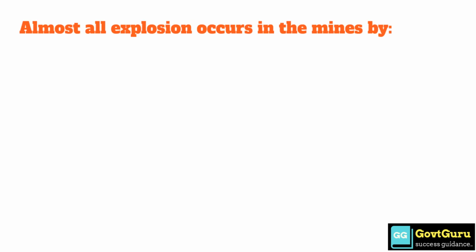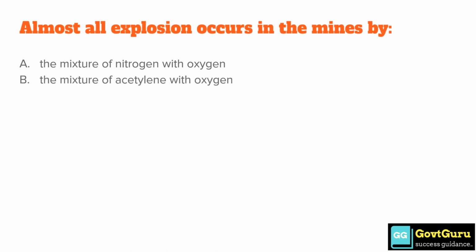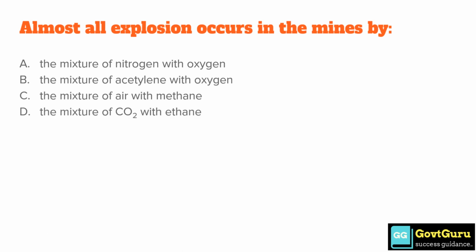Almost all explosion occurs in the mines by option A the mixture of nitrogen with oxygen, option B the mixture of acetylene with oxygen, option C the mixture of air with methane, option D the mixture of CO2 with ethane. Answer is option C the mixture of air with methane.